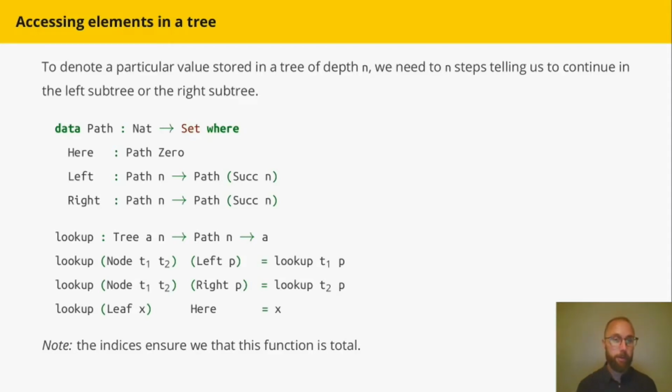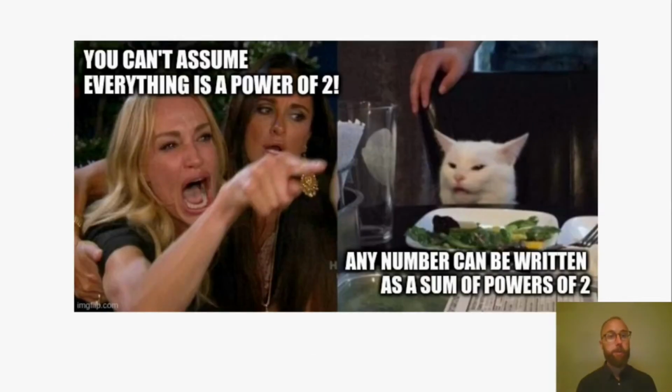At the end of the path, I know that I'll have hit a leaf and I can return the value stored there. And the important thing to notice here is that the type indices ensure that the depth of the tree and the length of the path coincide, so I can always return a value of type A. Now, if I only ever had to store 2 to the power n elements, this would be the end of the talk. But you'd be very right to complain that I can't just assume that everything is a power of 2.